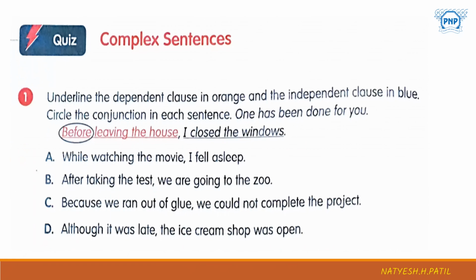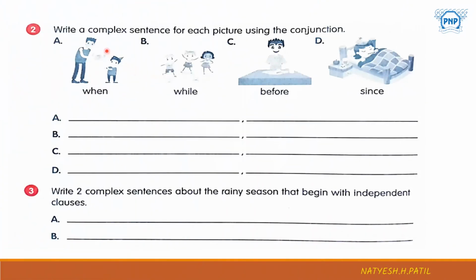Next, write a complex sentence for each picture using the conjunction. You have to write a complex sentence for each picture. Here they have given some of the conjunctions. By using them, you have to write a complex sentence for each picture. Already we have dealt with such type of questions.